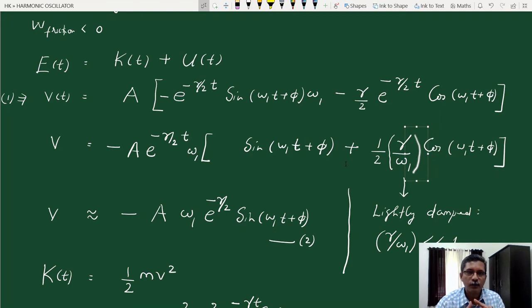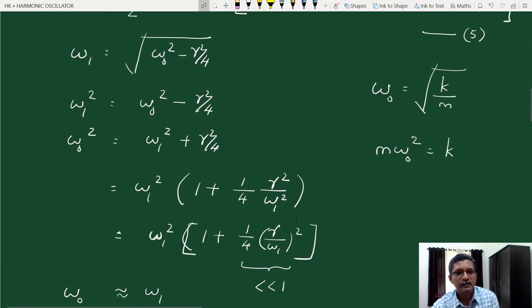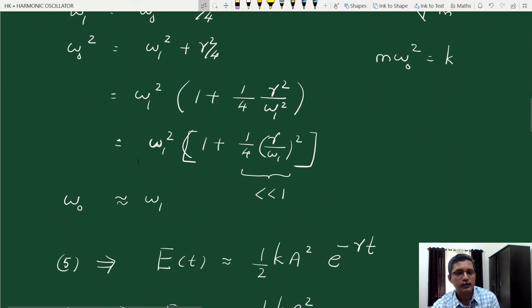So in the average value of v square, or the average value of kinetic energy also, only gamma by omega 1 whole square will come. And when we substitute omega 0 instead of omega 1, there also the error factor is gamma by omega 1 whole square.